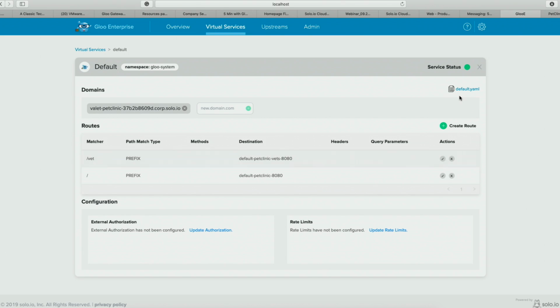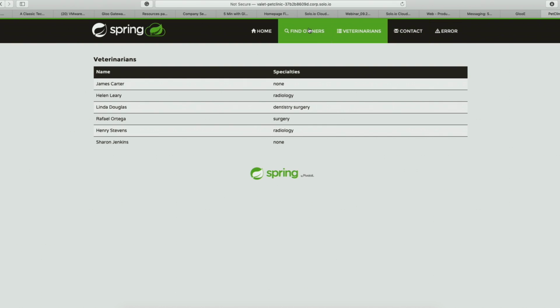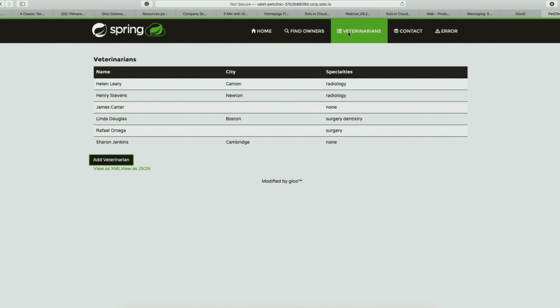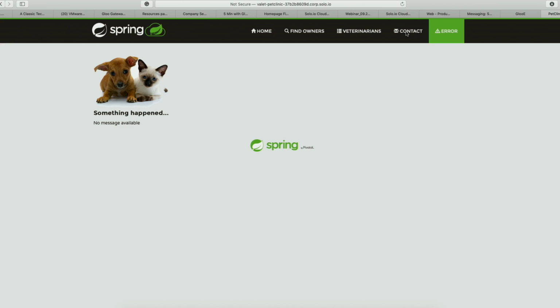And you see it happened, and you see it's green, and we will go back right now, and what you see is that this is still the Java, but this is the Go microservices, right? It's pretty simple. But you can also see that contact is not working, and that's pretty annoying.